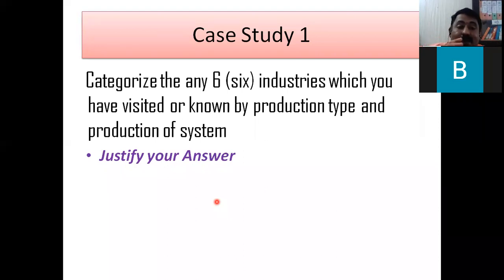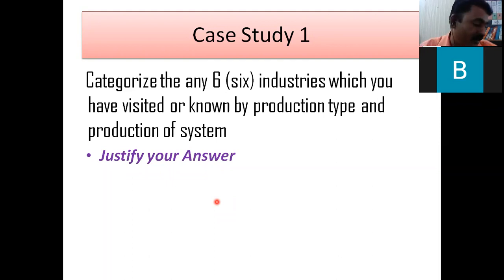So what I want to highlight here is that I have given you one example of job type, one example of batch type, and one example of mass production. In a similar way, I have given you examples of make to order, make to assemble, and make to stock. Like this, you can take many examples in the industries nearby.